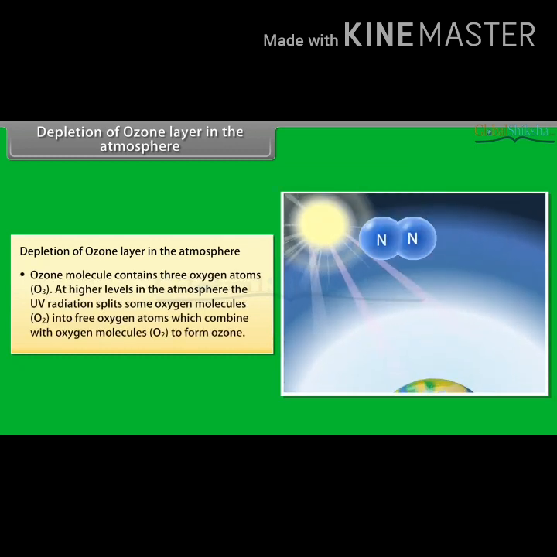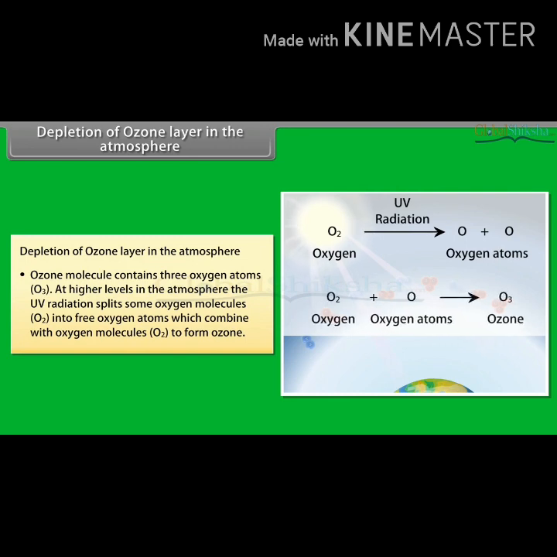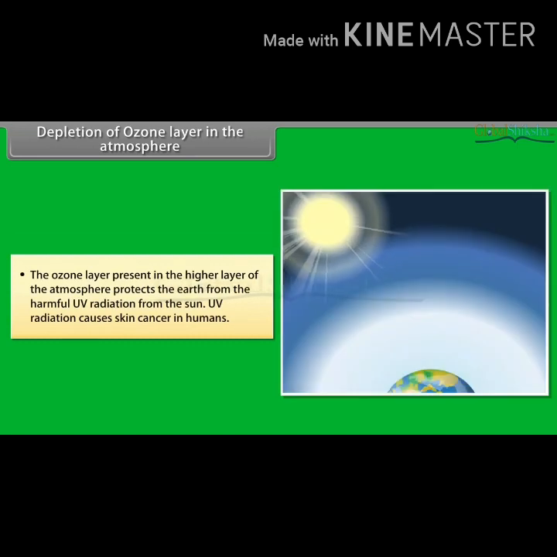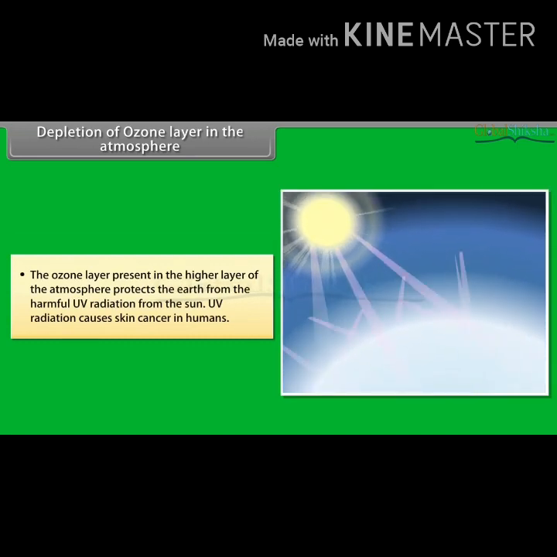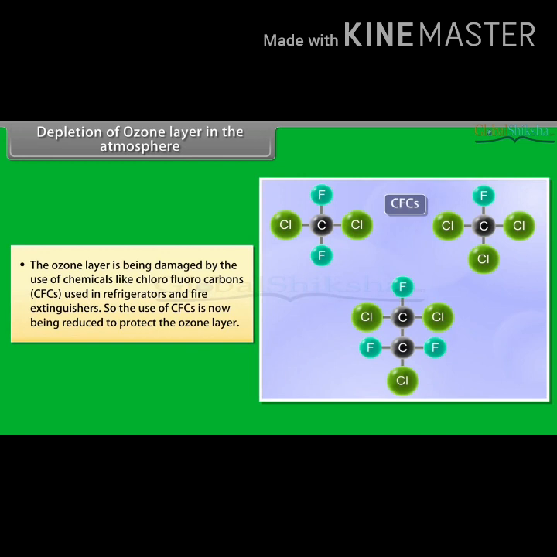Now, depletion of the ozone layer in the atmosphere. An ozone molecule contains 3 oxygen atoms. At higher levels in the atmosphere, the UV radiation will split the oxygen molecules into free oxygen atoms. Due to the emission of harmful gases, these free oxygen atoms are not able to combine. That is why it is leading to ozone depletion.